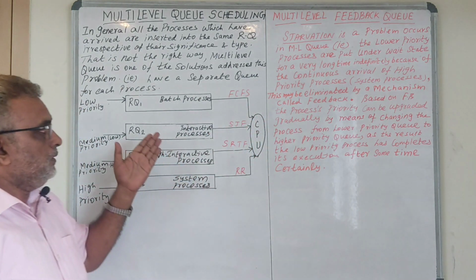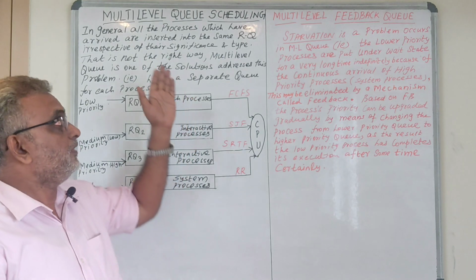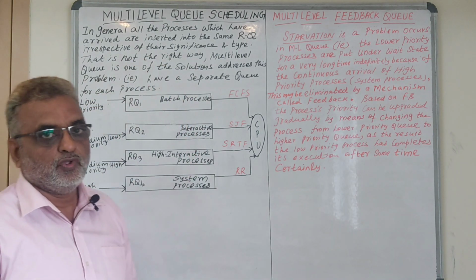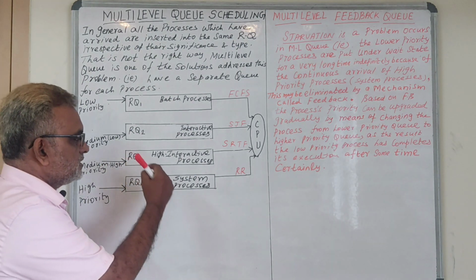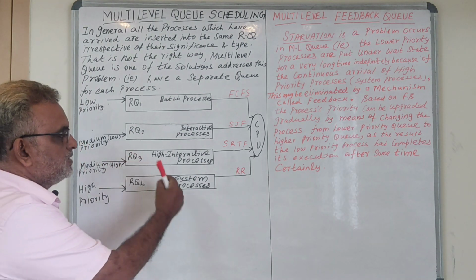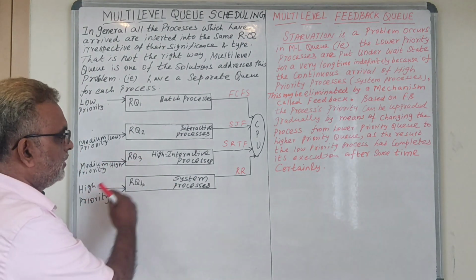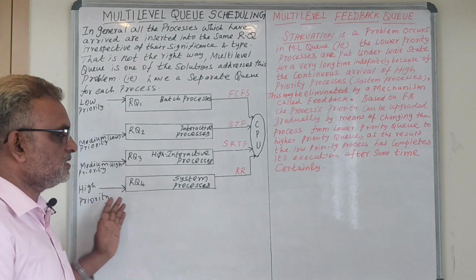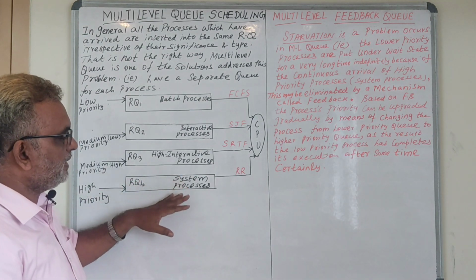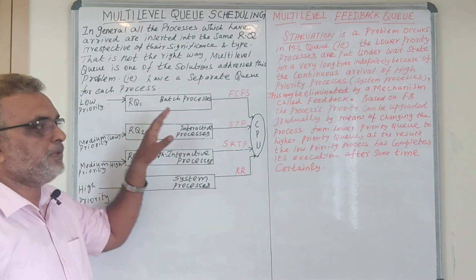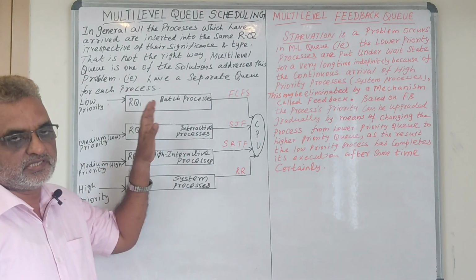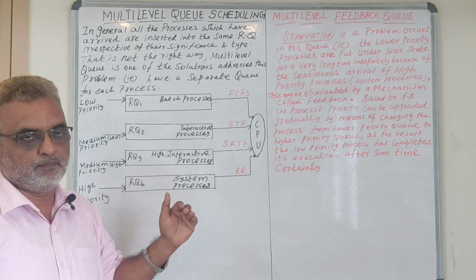In this multi-level queue, we have a problem. So what is that? Let us consider the system processes keep on coming. Many processes are continuously coming. That being the case, what will happen? The low priority process may be put under wait state for a very long time.